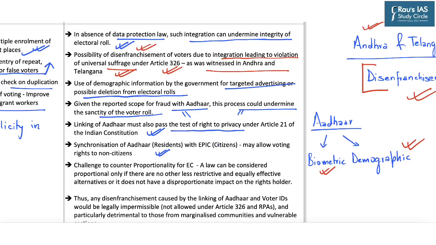Now, another concern highlighted by the member of opposition is that Aadhaar is a card for residents, whereas voter ID is a card provided to citizens, and synchronizing a card which is made for residents with that of citizens may allow voting rights to non-citizens. So this is also one of the concerns highlighted in this particular news article.